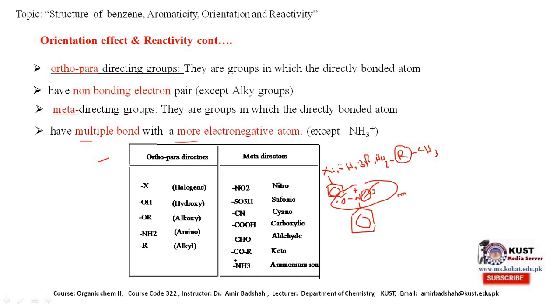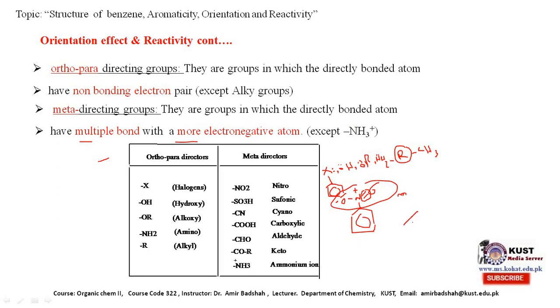So again, if an atom in a group is bonded to the ring and that atom has a multiple bond with a more electronegative atom, then such a group will be considered a meta directing group. But still there is an exception.